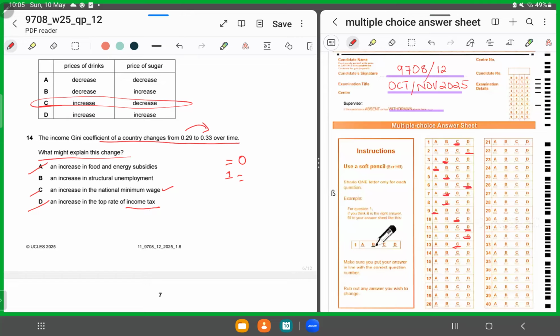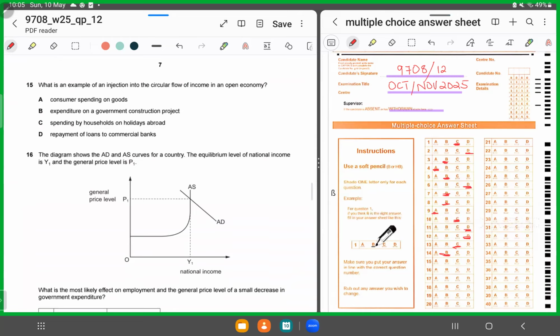But here the coefficient is worsening, right? So this means something negative has happened. So there is an increase in structural unemployment. That means only a limited portion of society has been affected by the closure of an industry or a decline of certain technical skills, leaving them unemployed. That is why this Gini coefficient has worsened. So for 14, we'll shade in B as the correct answer. I hope this is clear.